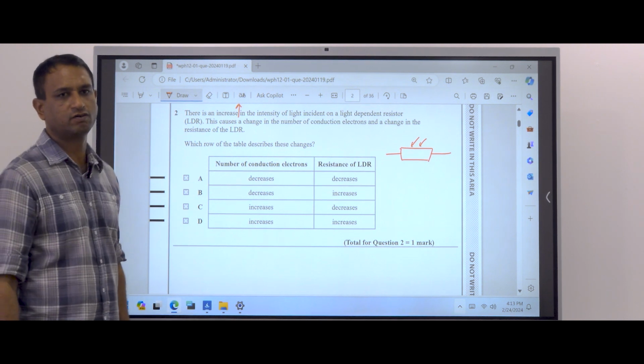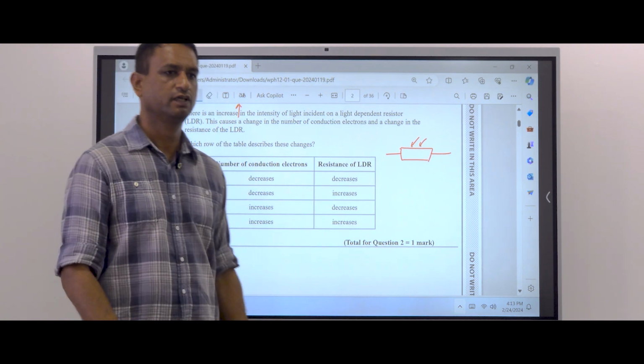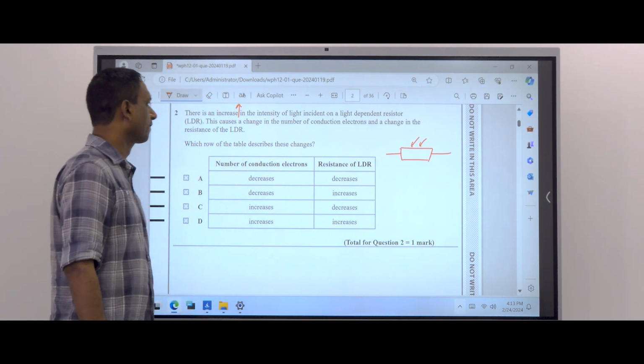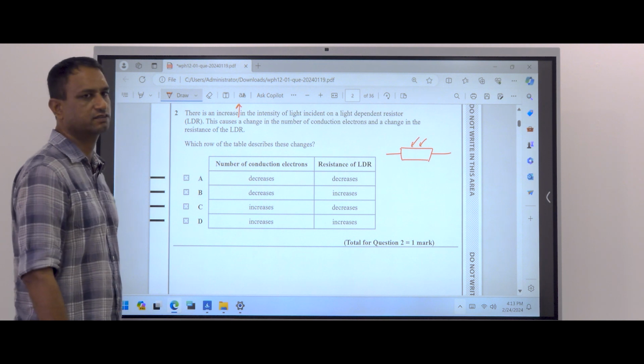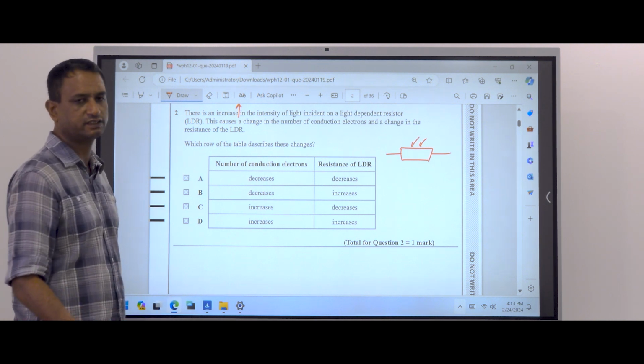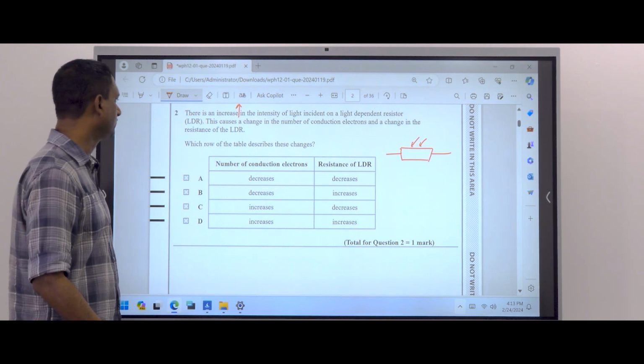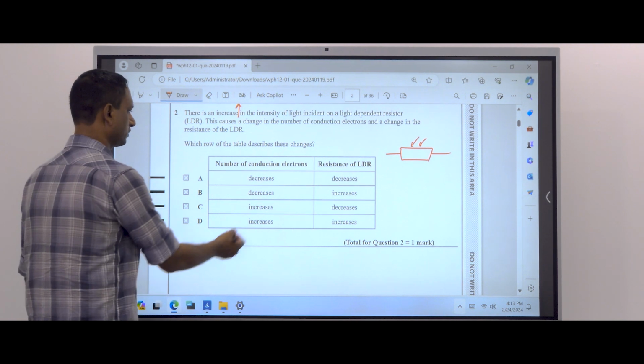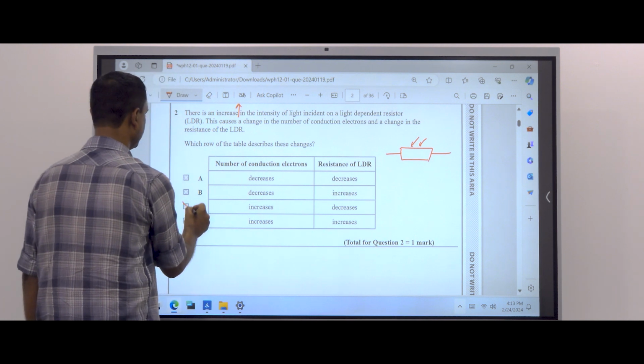The number of conduction electrons increases. Therefore, resistance decreases. When the number of conduction electrons increases, resistance decreases. This is the answer.